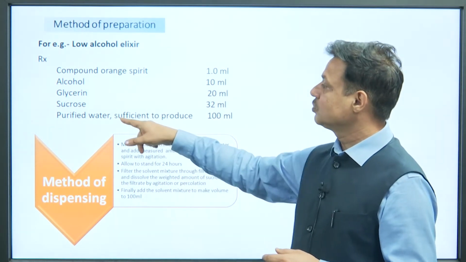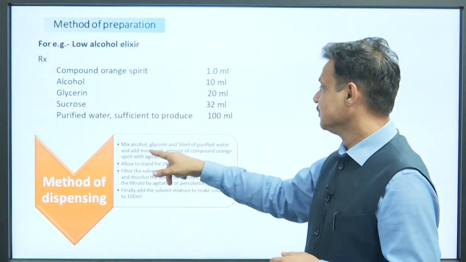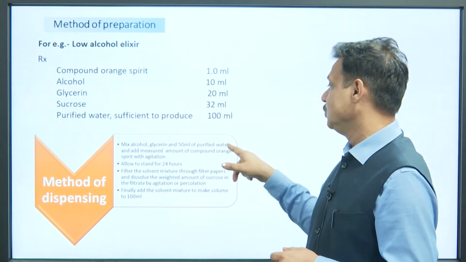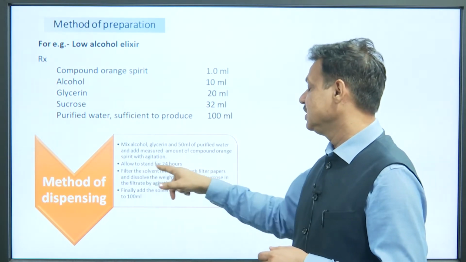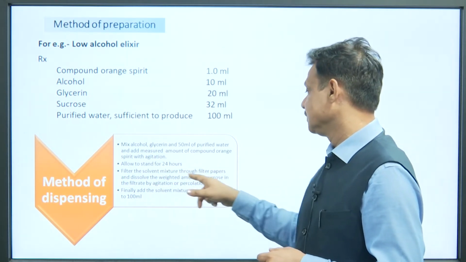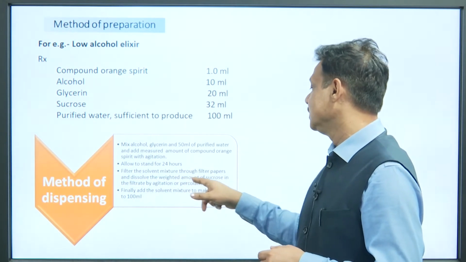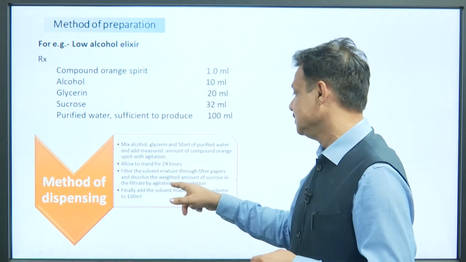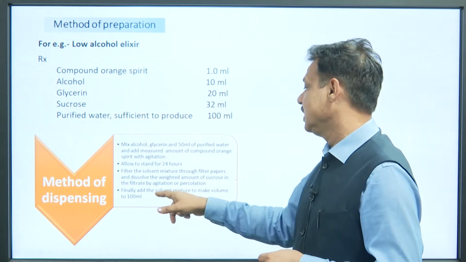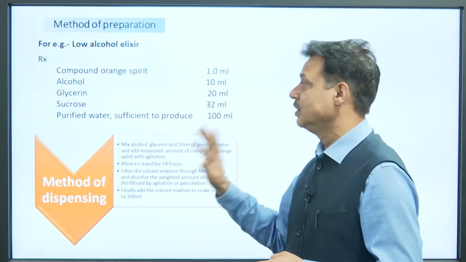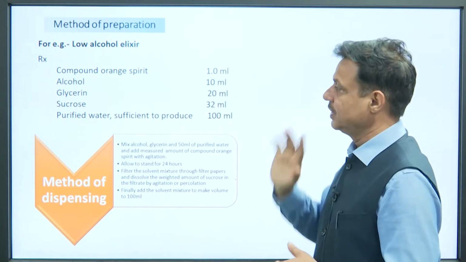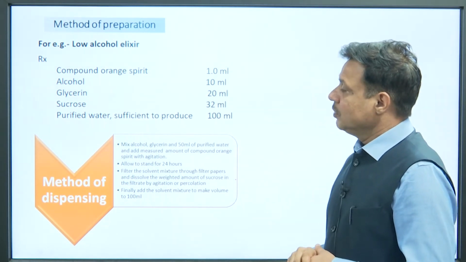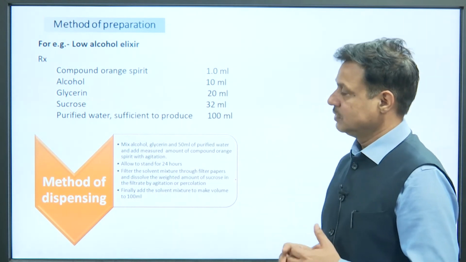So this is the aqueous soluble system. Mix the alcohol and glycerin with 50 ml purified water, add the measured amount of compound orange spirit with agitation, allow to stand for 24 hours, and filter through paper. Dissolve the weighed amount of sucrose in the filtrate by agitation or percolation method. Finally, add the solvent mixture to make the volume up to 100 ml, meaning the total volume is 100 ml. So this is one method.